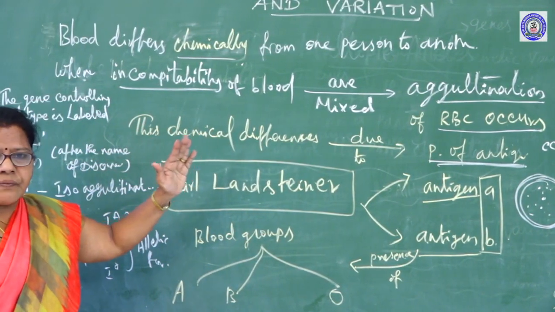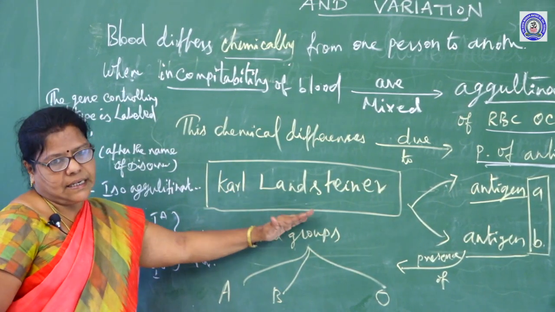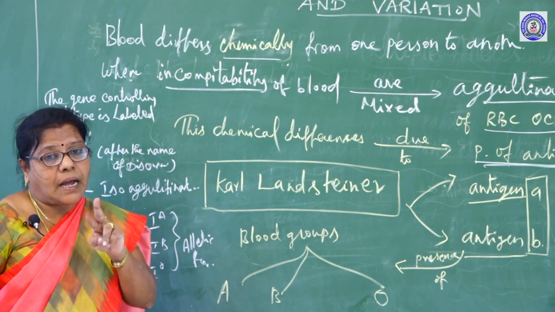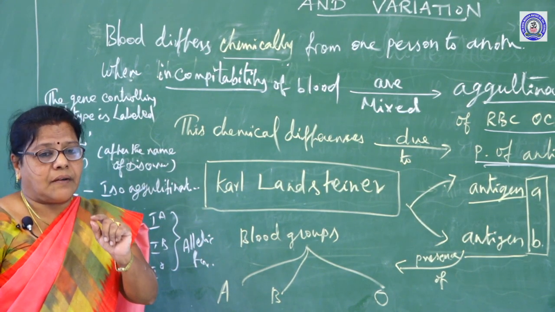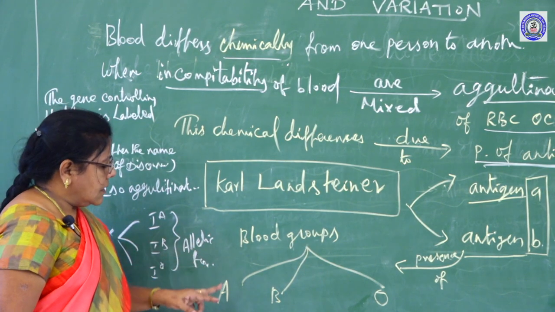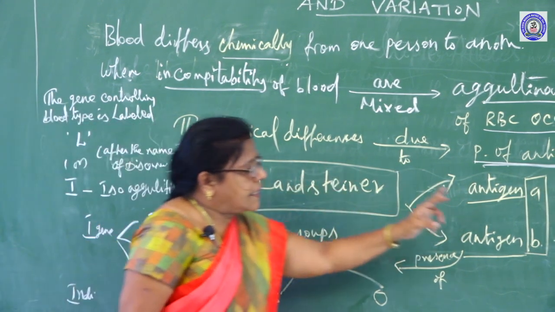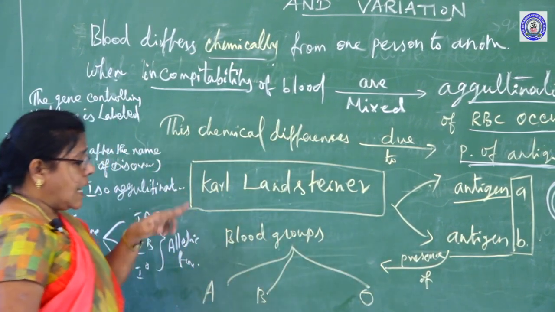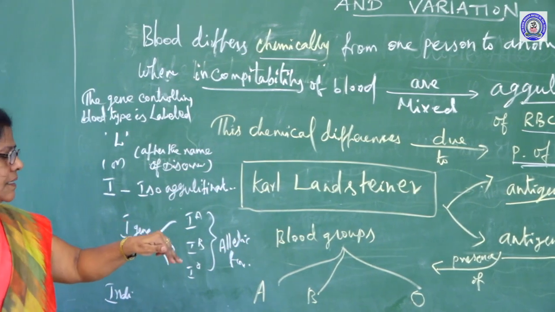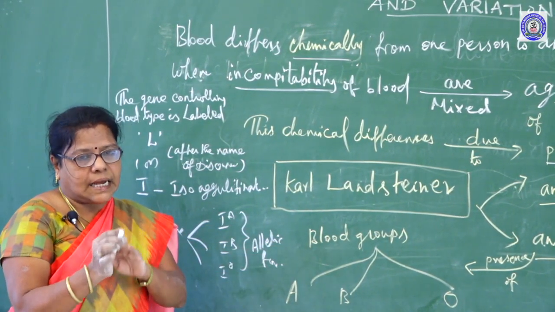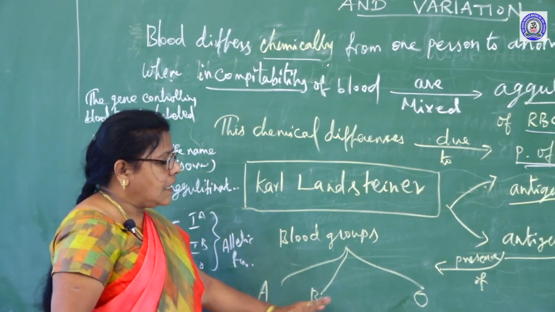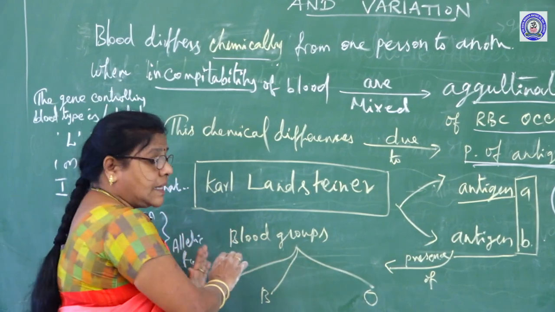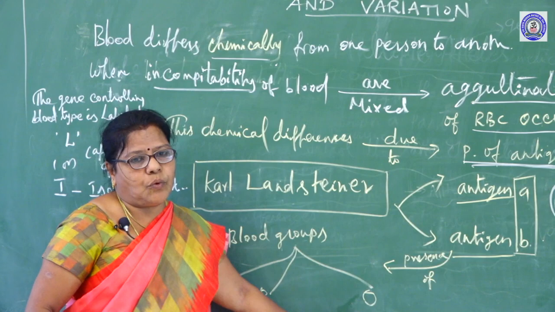Blood groups were first discovered by Karl Landsteiner. He discovered two types of antigens present on the cell membrane of the RBCs, that is A antigen and B antigen. Based on these antigens, the blood is recognized and classified into A, B and O groups.